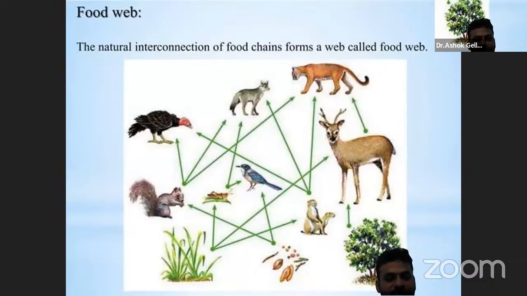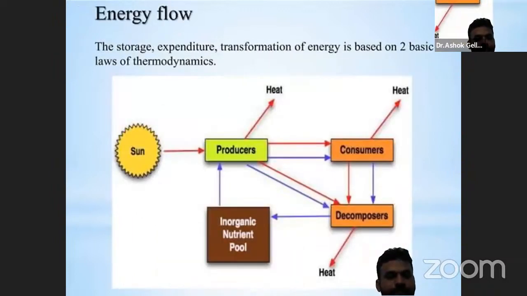Organisms depend on each other for food. And energy flow. Energy flow in an ecosystem is the movement of energy from one organism to another, starting with the sunlight and moving through the food chain.